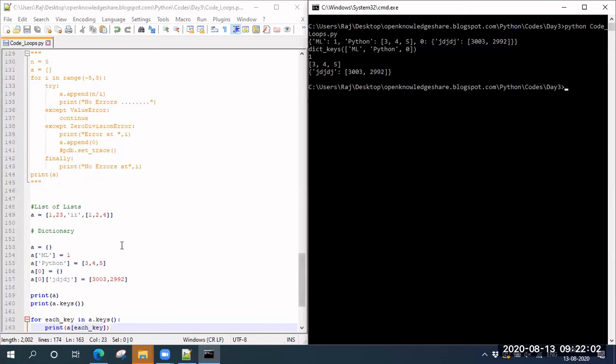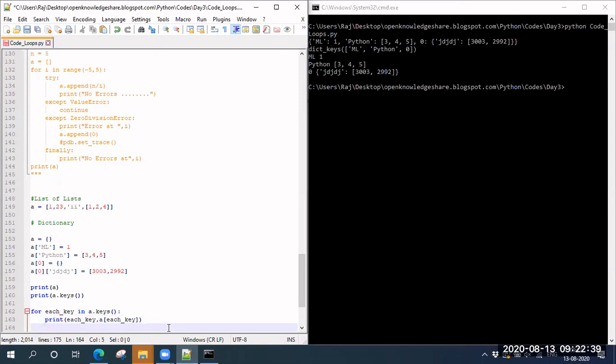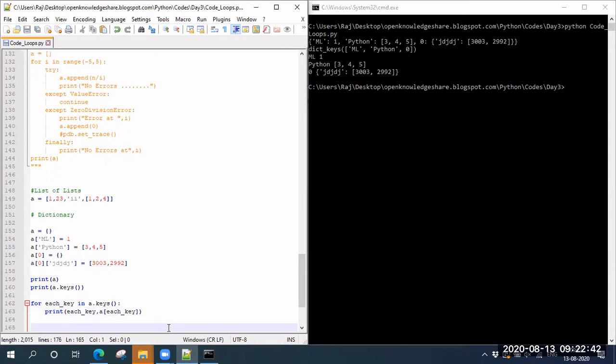If you see, it has printed 1 initially, then 3, 4, 5, and then the next, whatever it does have. It actually printed the entire thing, right? Initially, let me also print the key here, so it will be easy. So if you see, ML and 1, and Python and 3, 4, 5, and 0 and this one: these are the keys you have inside a. So that has printed. Okay, is it clear?